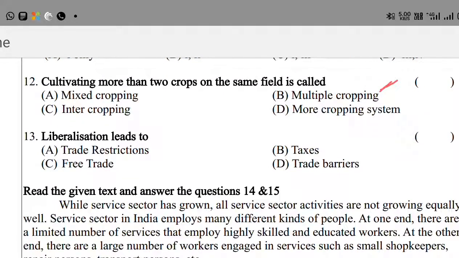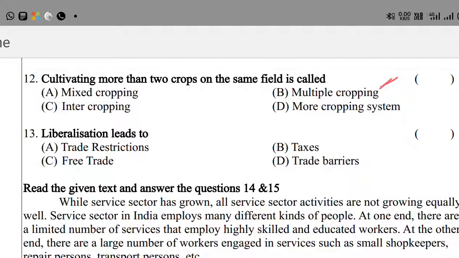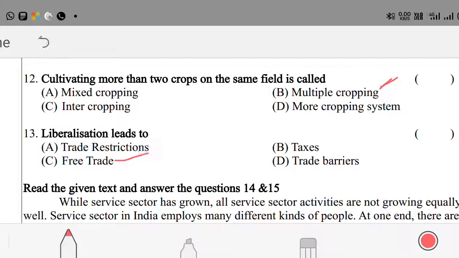And my dear friends, the next question is question number 13. Liberalization leads to: A. trade restrictions. B. Taxes. C. Free trade. D. Trade barriers. Liberalization means here to free up, to remove the trade barriers. Free trade. Here option C is the right answer.